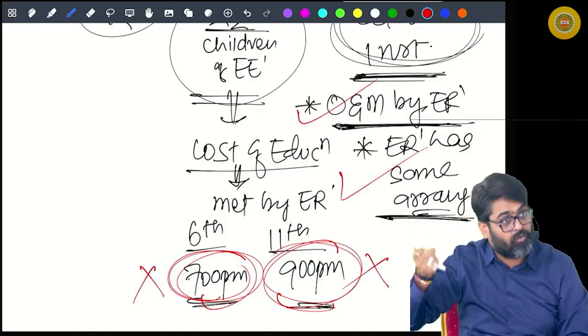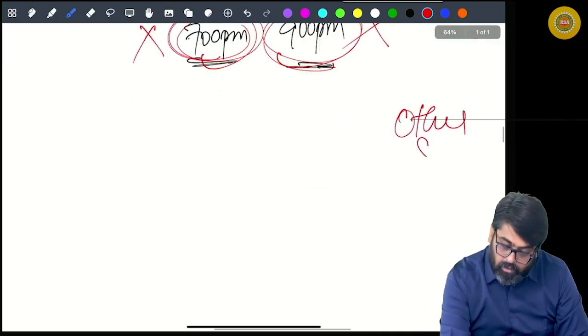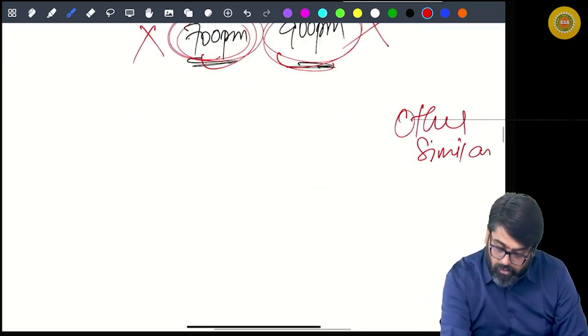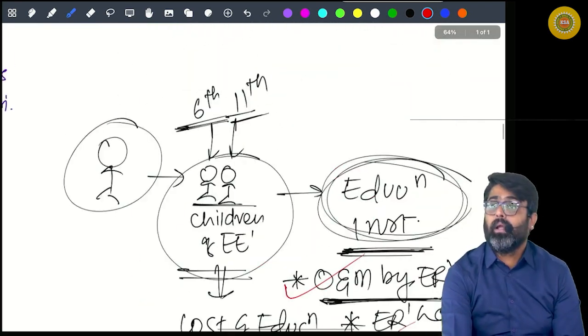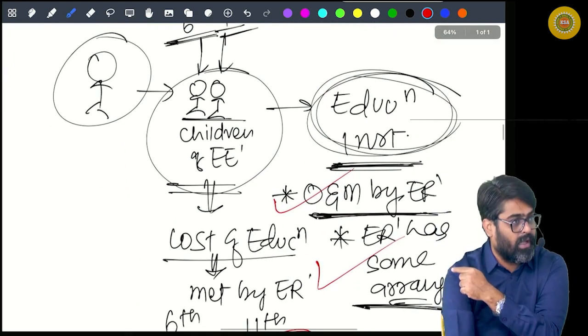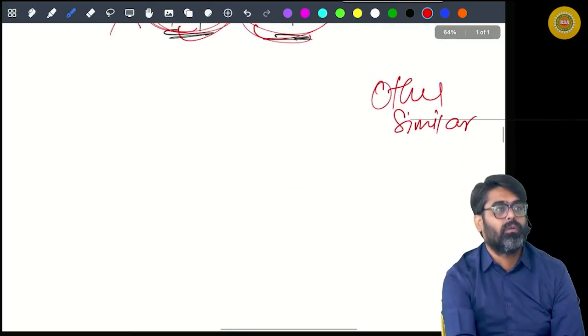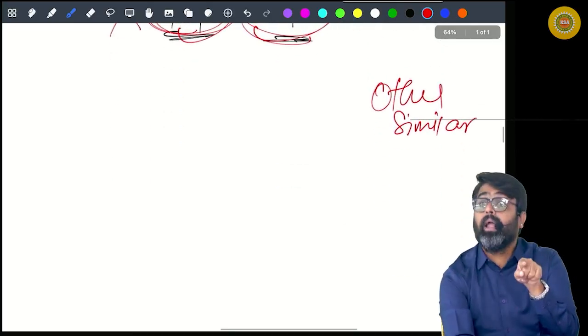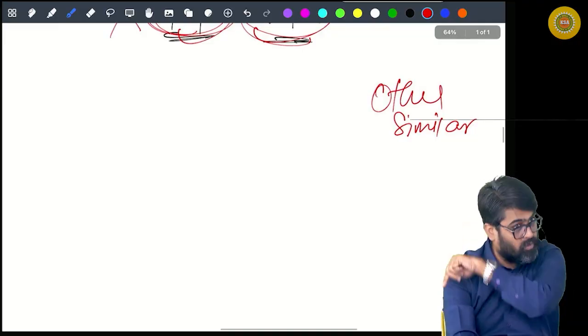What would the cost of education have been in that school?